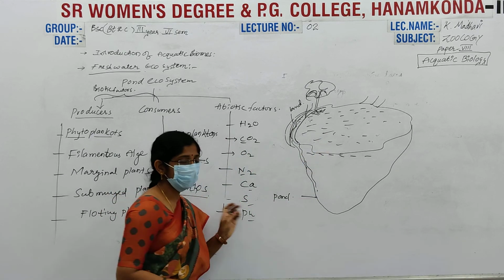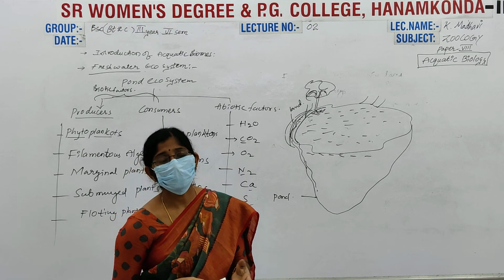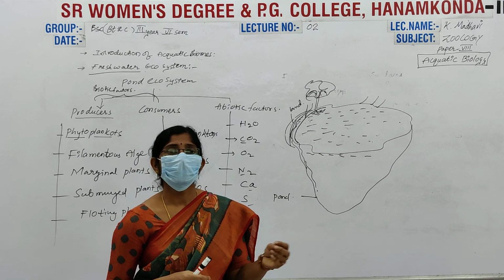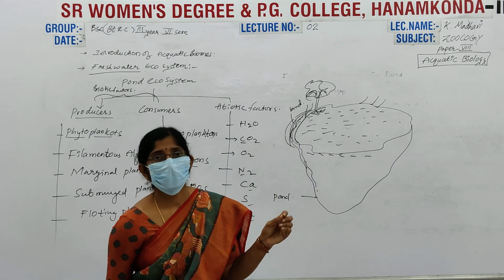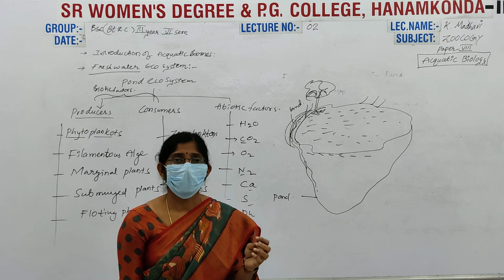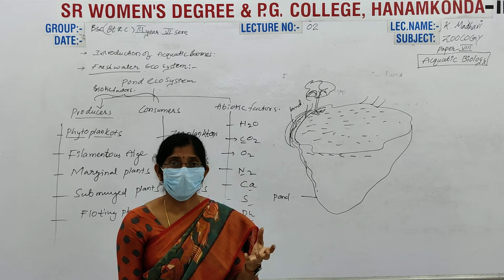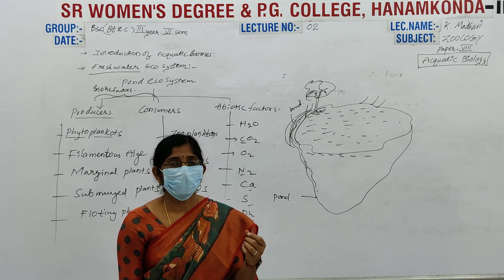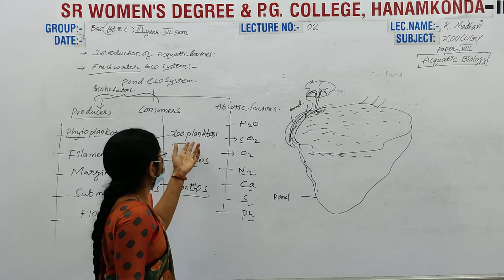They depend completely on these plants. For example, the larvae, nauplius, cyclops, and Daphnia. These are the best examples of zooplanktons.